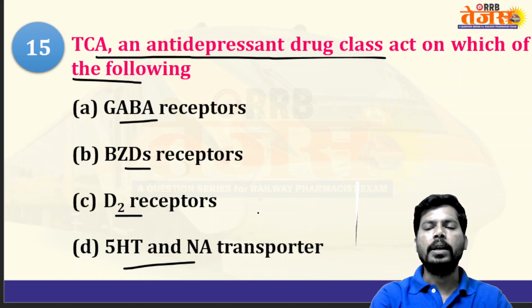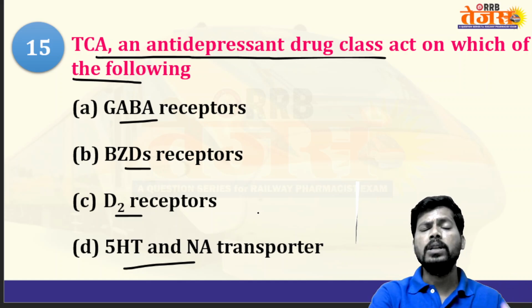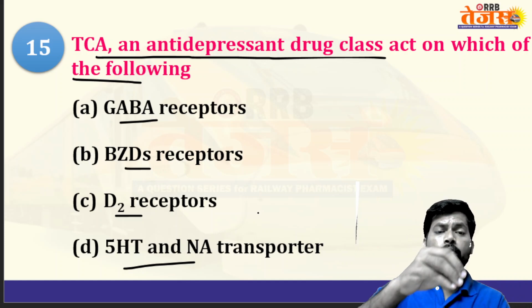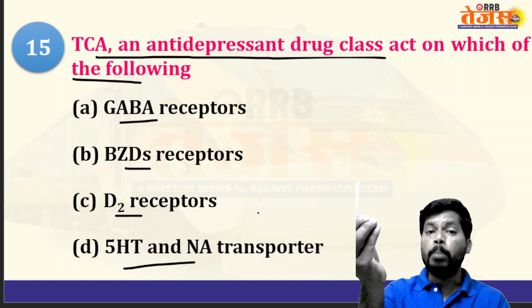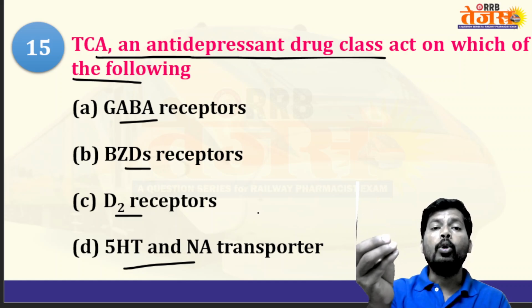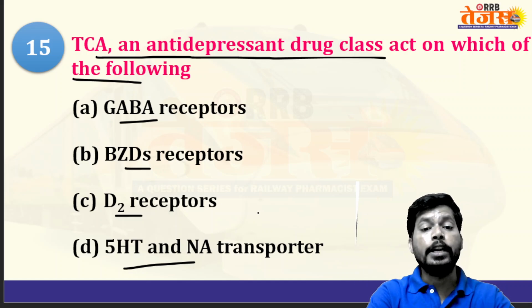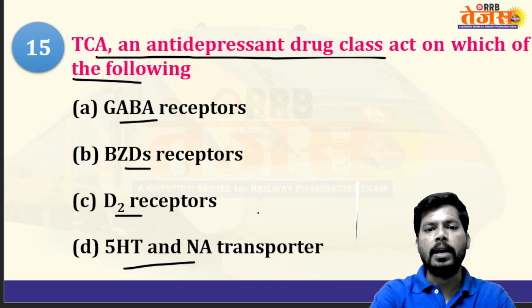These transporters are involved in reuptake of both from postsynapse to presynapse, but in the treatment of depression, antidepressants have to maintain more neurotransmitter at the postsynapse. So these drugs inhibit the serotonin and noradrenaline transporters.